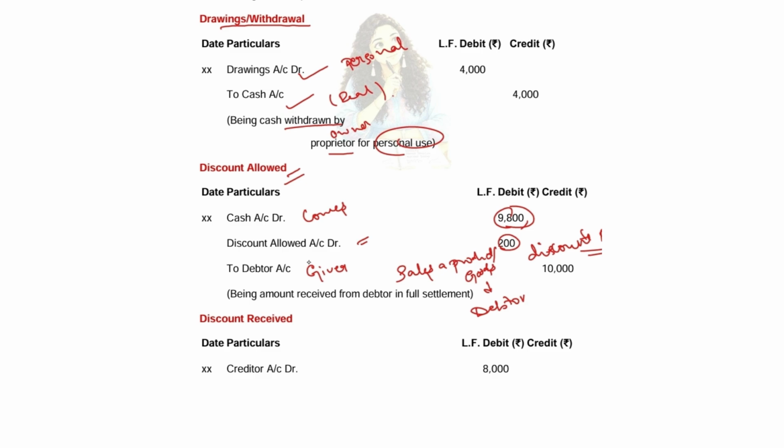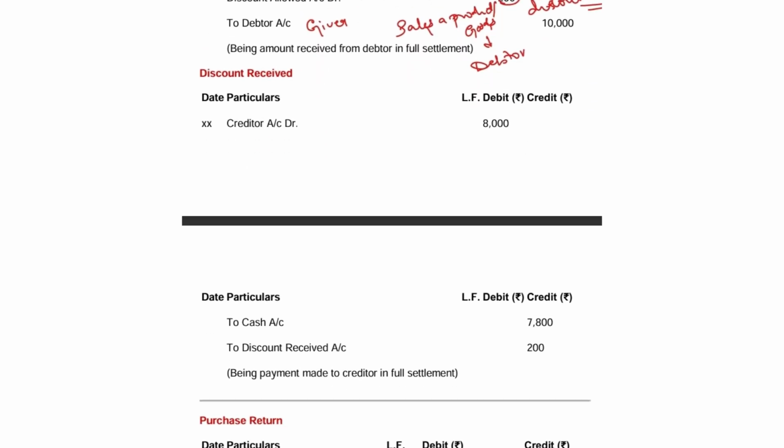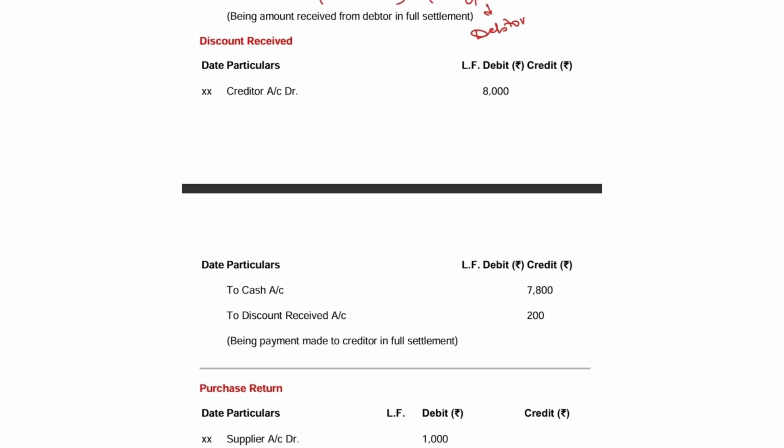Understood? Now, discount received. Discount allowed is when you are giving a discount to the debtor. Discount received is when the creditor is giving you the discount.